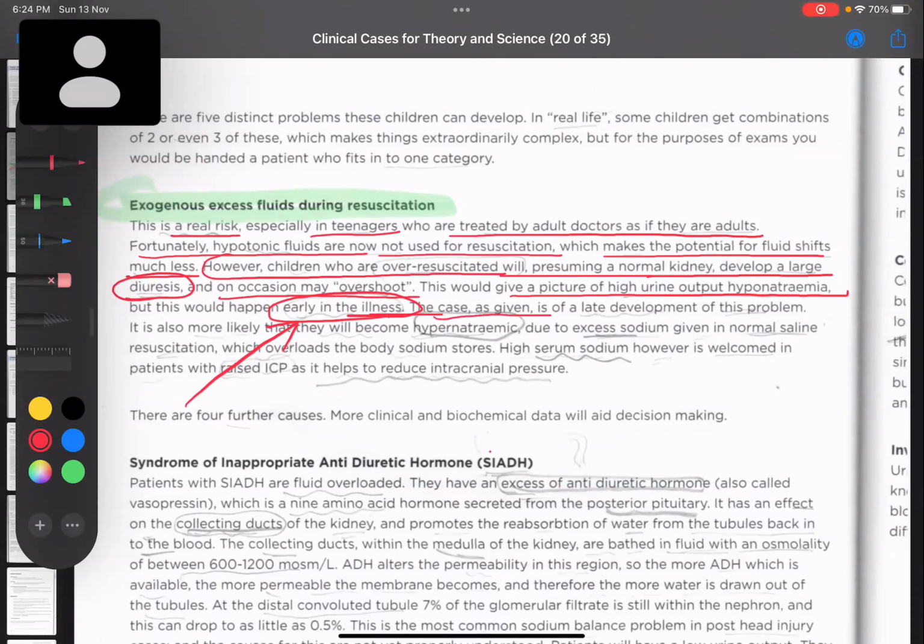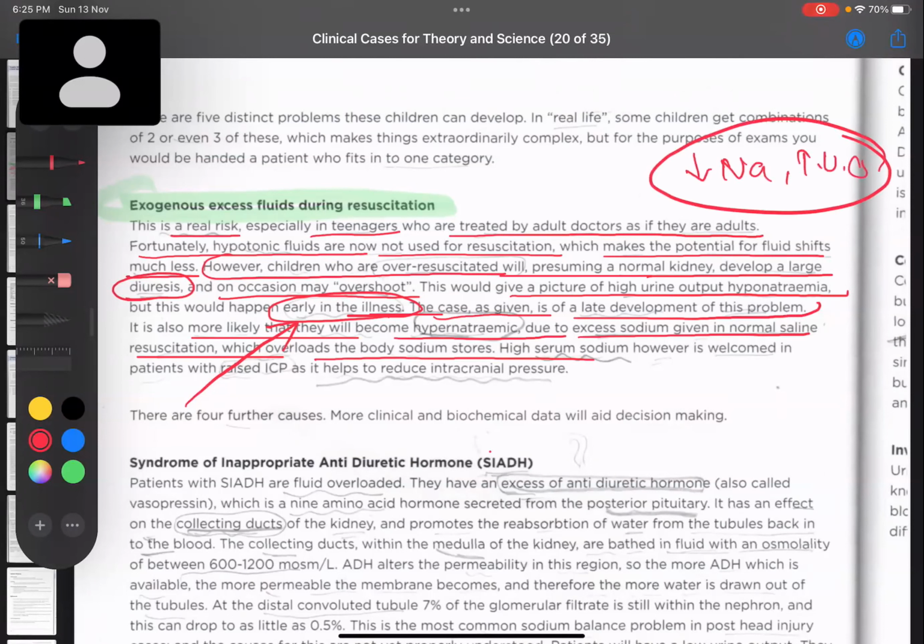In the case given, with late development of this problem, it is also most likely that they will become hypernatremic due to excess sodium given in normal saline resuscitation, which overloads the body sodium stores. So if our case of hyponatremia and increased urine output was due to excessive intravenous fluid, it would present very early.